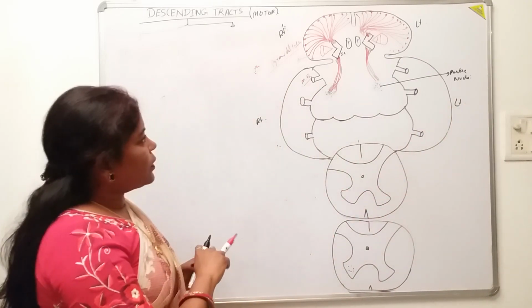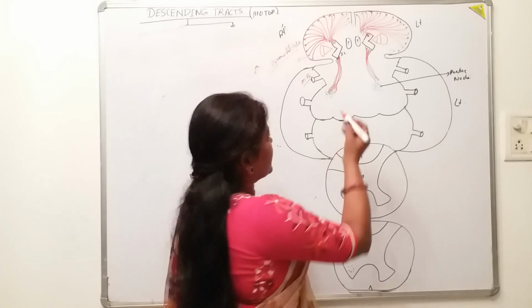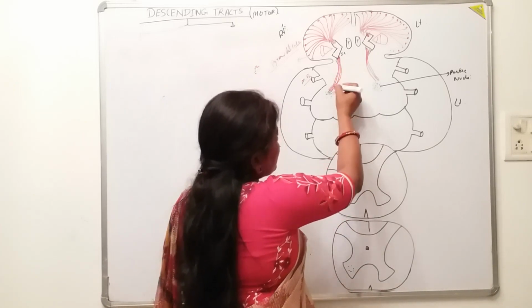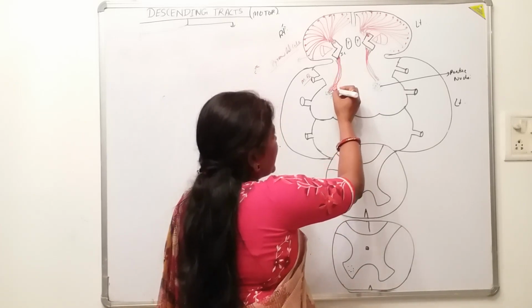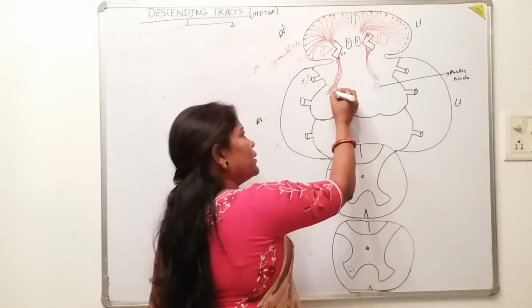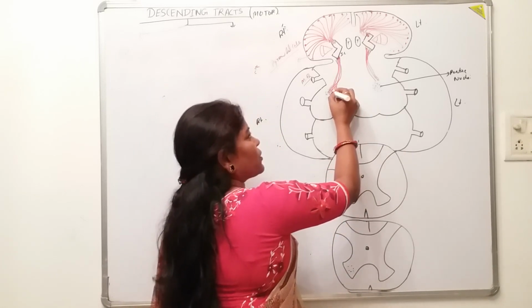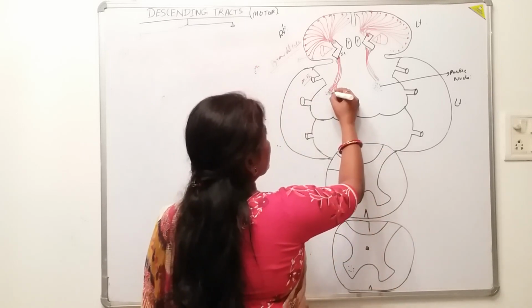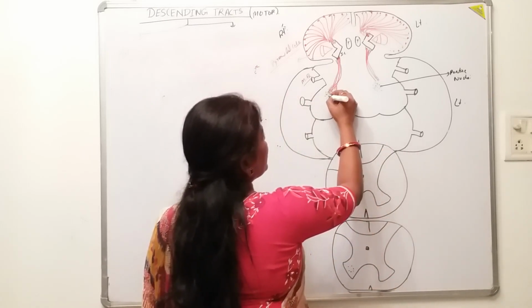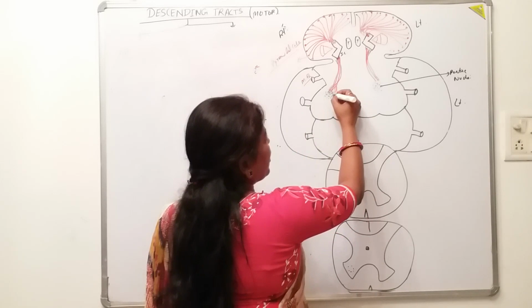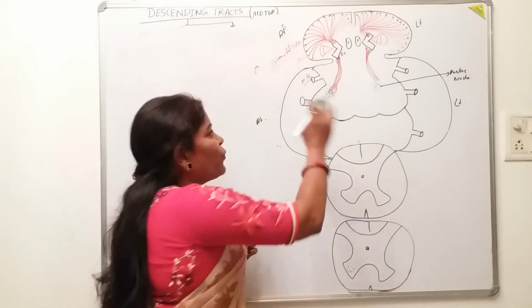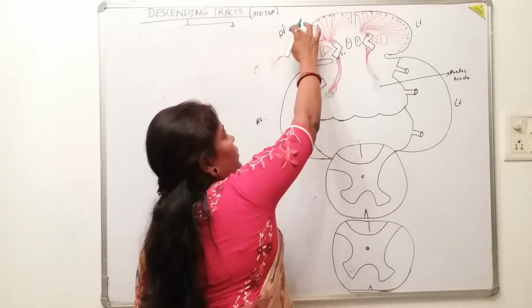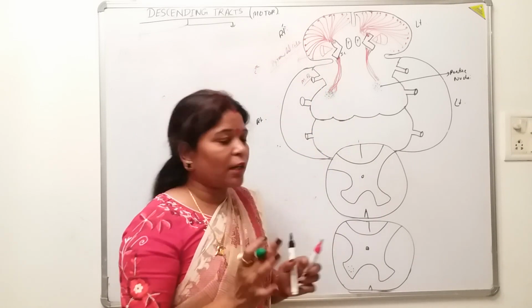A very important point: some of the corticospinal fibers synapse here, and the axons which emerge from these pontine nuclei, where will they go? To which cerebellum?